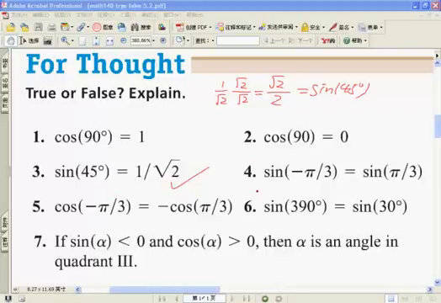Number 4. True or false? Why is it false? First, tell me what is the reference angle of negative pi over 3?